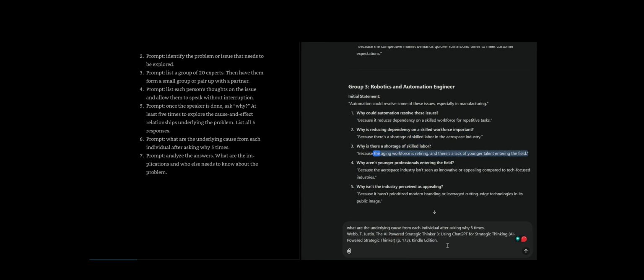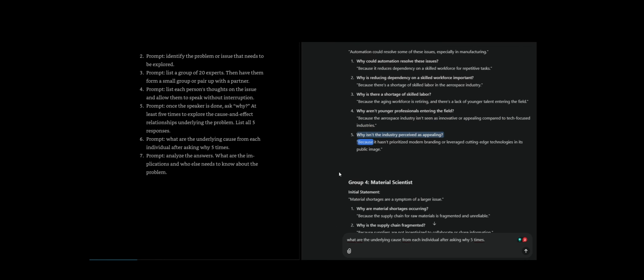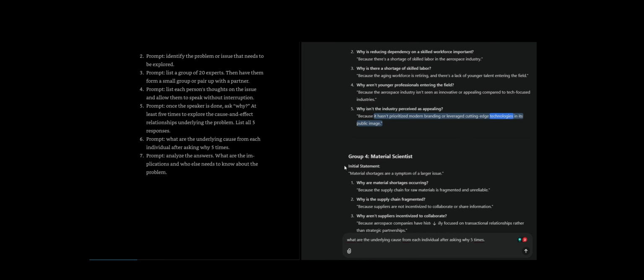Why is there a shortage of skilled labor? Because the aging workforce is retiring, and there's a lack of younger talent entering the field. Why aren't younger professionals entering the field? Because the aerospace industry isn't seen as innovative or appealing compared to tech-focused industries. Why isn't the industry perceived as appealing? Because it hasn't prioritized modern branding or leveraged cutting-edge technologies in its public image.